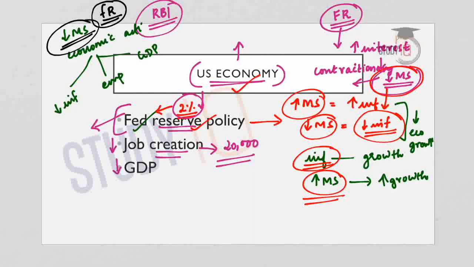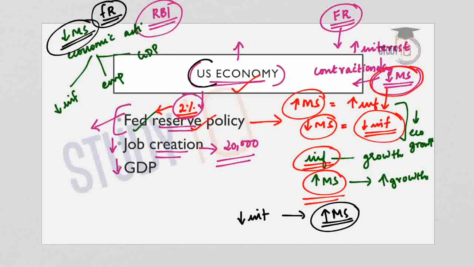Now in this context, the Federal Reserve Chairman of the US has made statements that there will not be a further increase in the interest rates. Now they are going to shift their policy from tightening monetary policy towards liberal monetary policy. So there will be a shift in the US monetary policy stance from tightening to liberal, or from contractionary to expansionary. When an expansionary policy is adopted, the interest rates will go down. This will ensure that the money supply will increase, and therefore there will be an expansionary effect of money supply in the economy.